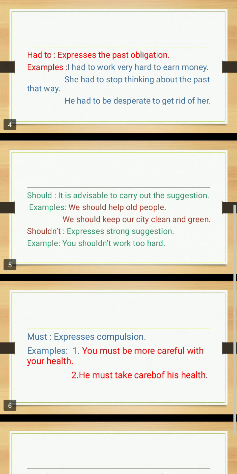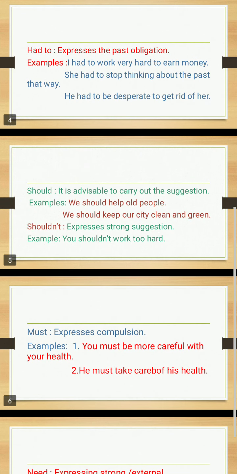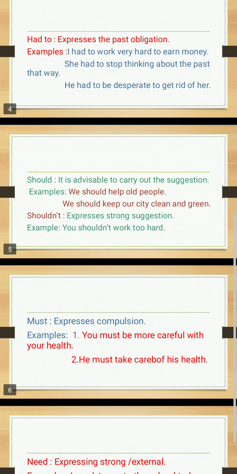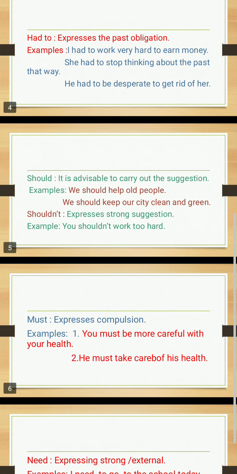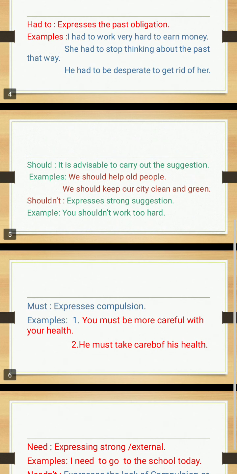Here the listener may follow your suggestion or not, it totally depends on him. Here two examples are given. The first one is: we should help old people. The second one is: we should keep our city clean and green.